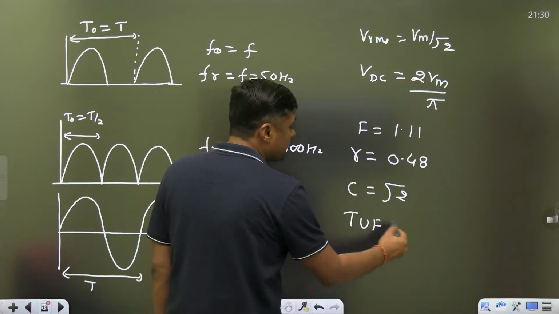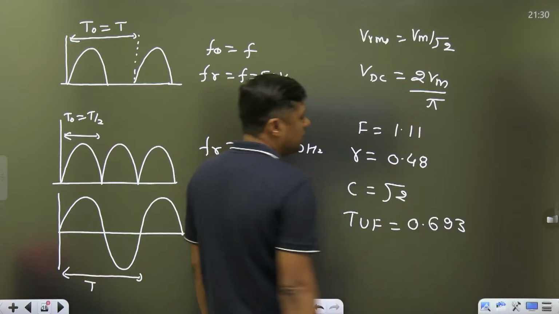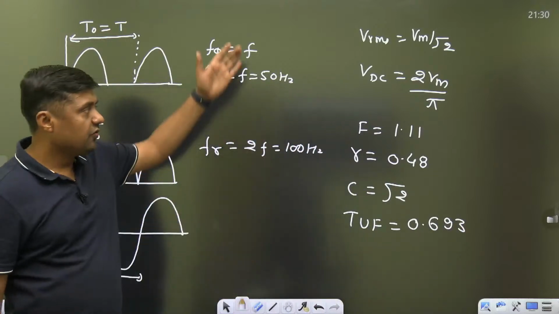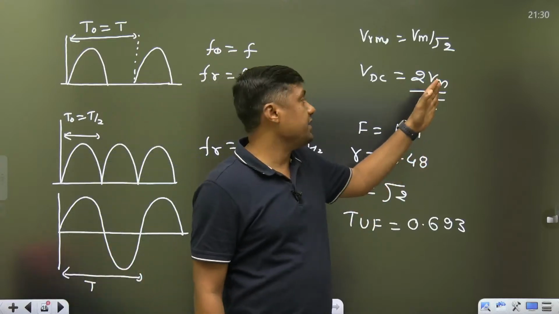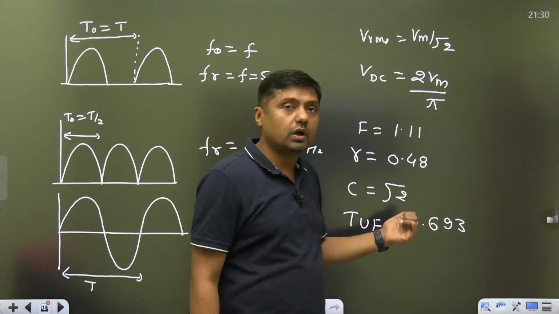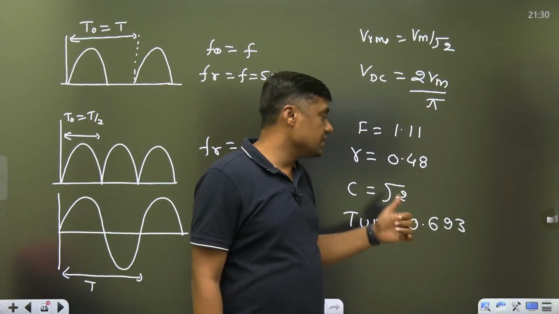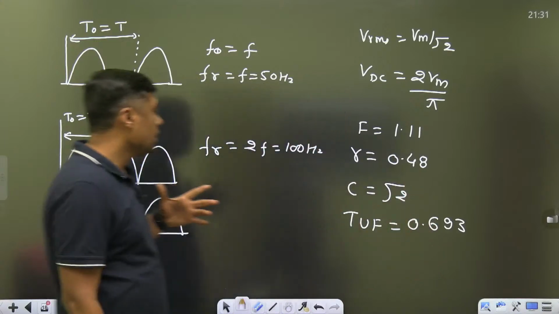Transformer utilization factor for center tapped, 0.693. And that is the transformer utilization factor. So guys, now as compared to half wave, it is near to ideal value. 1.11 near to 1, 0.48 near to 0, root 2 near to 1. And the transformer utilization factor near to 1. It should be as high as possible. So that is also covered.